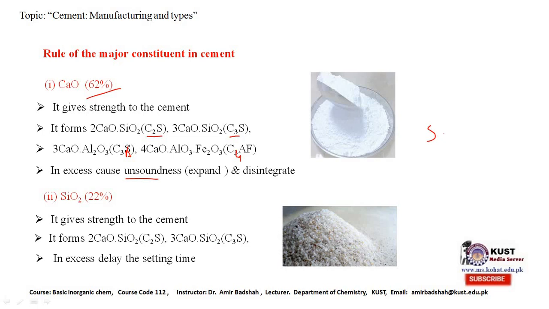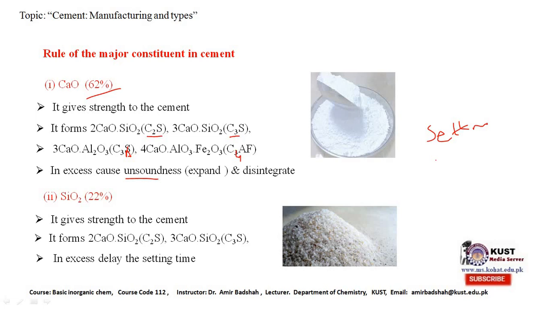One is setting time and the other is hardening time. Setting time is when we mix cement with sand and gravel, it is plastic, and when it is put down in place and its plasticity finishes, this phenomenon is called setting.